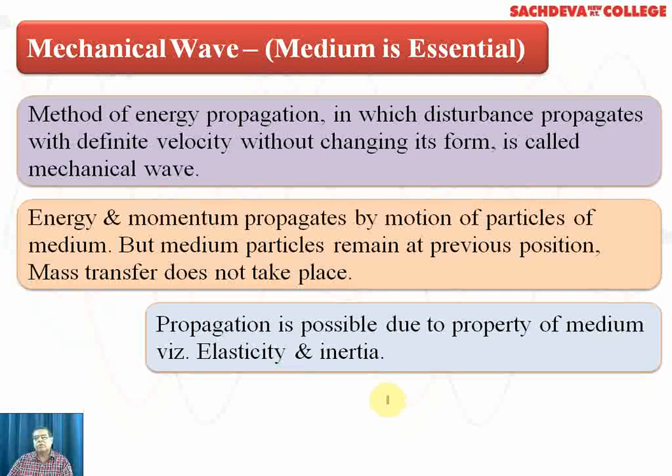Transverse waves are normally produced in a string or on the surface of water, and longitudinal waves are mechanical waves in air medium. Now, what basically are the longitudinal waves? The longitudinal waves are those waves in which the particle of the medium and the wave propagate in the same direction. And transverse waves are those in which particle of the medium vibrate at 90 degrees to the wave.